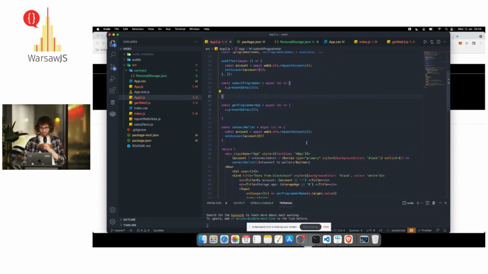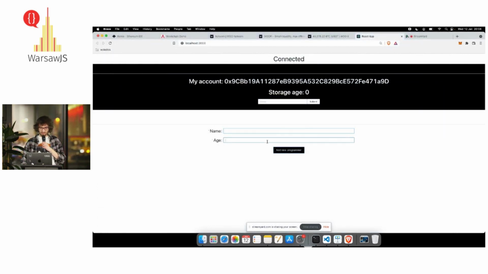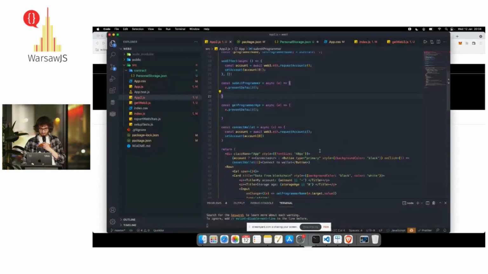Okay. So next, right now we have a form, name, and age. So we want to add the programmer to the blockchain. So we have a function here, submit programmer, that runs on click of the form button. So we can use await.